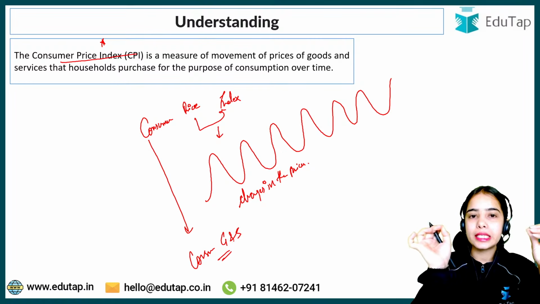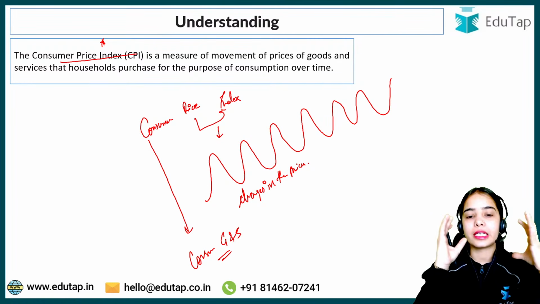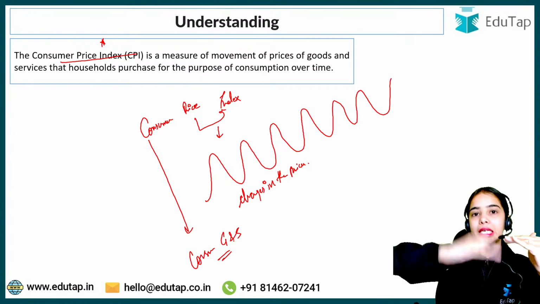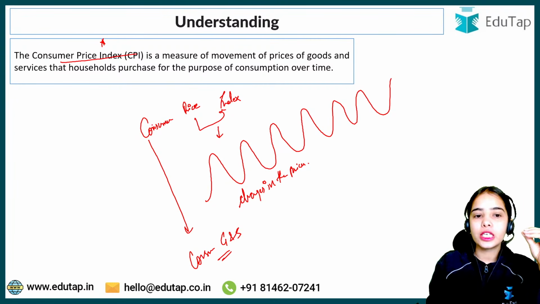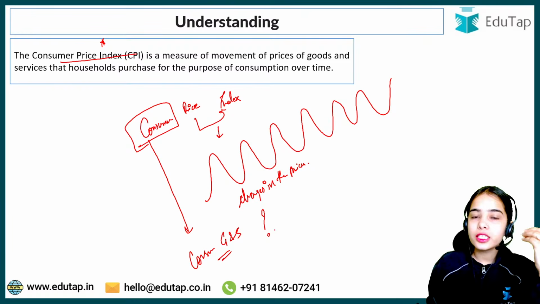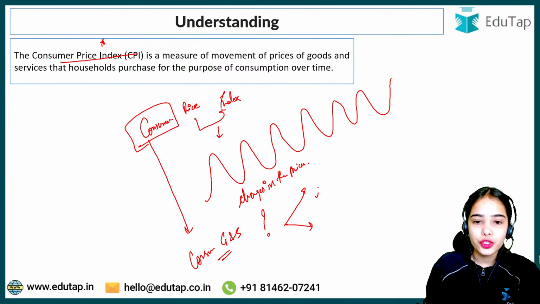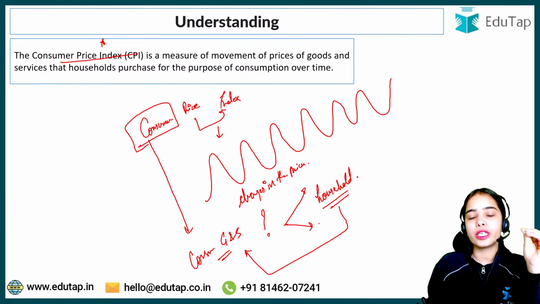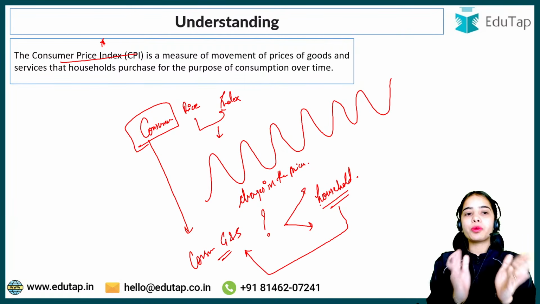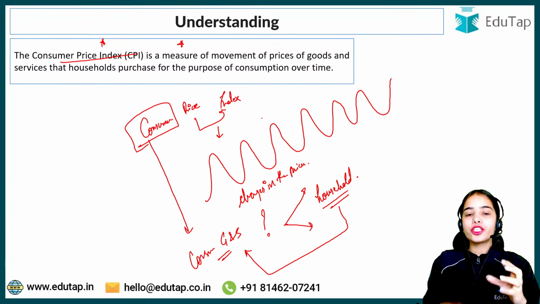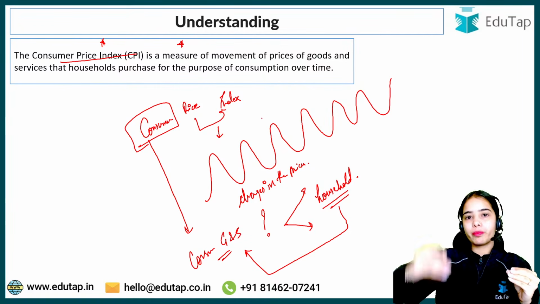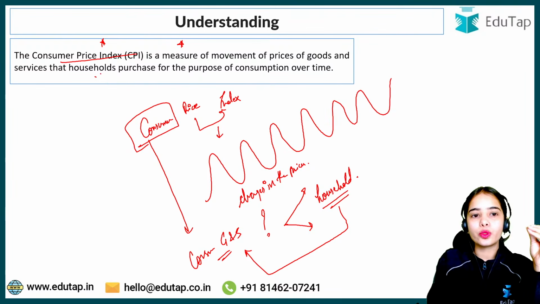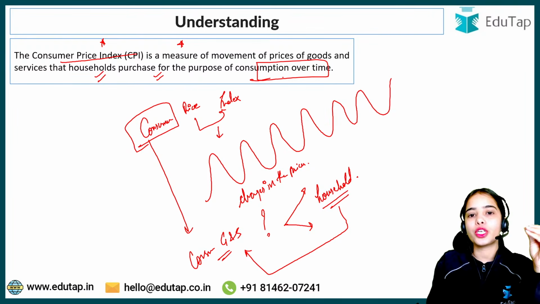So the consumer price index shows the movement in the prices, the increase and decrease of the prices for the consumer goods and services. What are the consumer goods and services? Consumer goods and services are those goods and services that are consumed by the household, on which the household is doing the expenditure. So basically, the consumer price index is a measure that shows us the movement of the prices of the goods and services that the households purchase for the purpose of consumption over time.